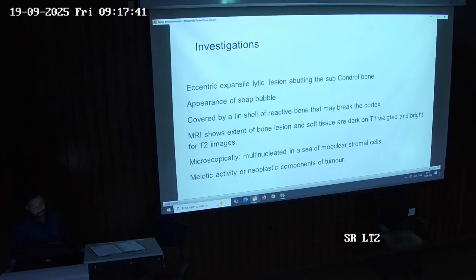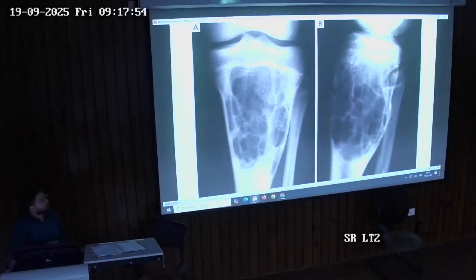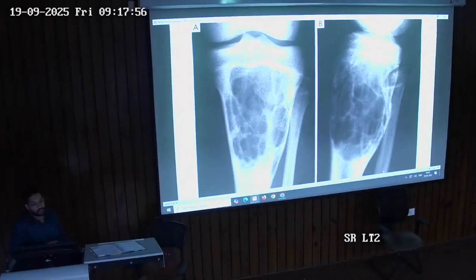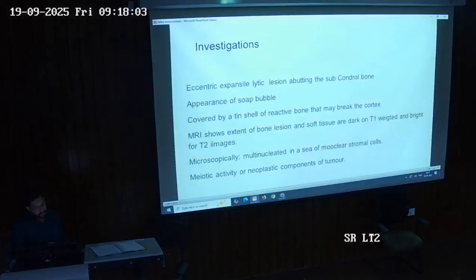On investigations, it is an eccentric expansile lytic lesion which reaches the subchondral bone. As you can see here, it has a soap bubble appearance. Also underline this point: soap bubble appearance. It is covered by a thin shell of reactive bone that may break the cortex.